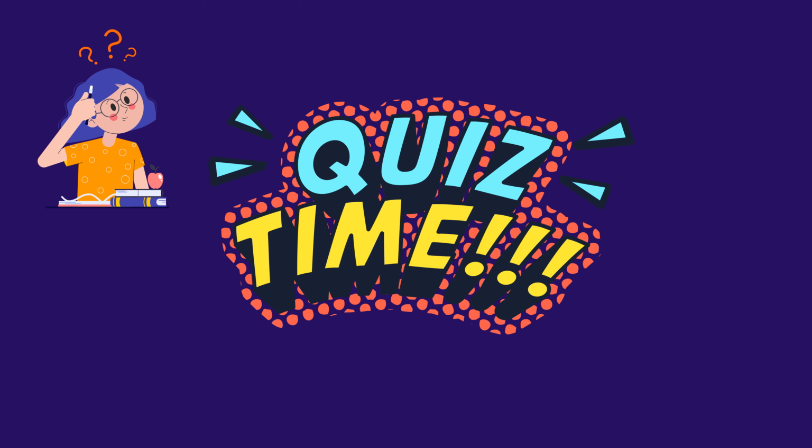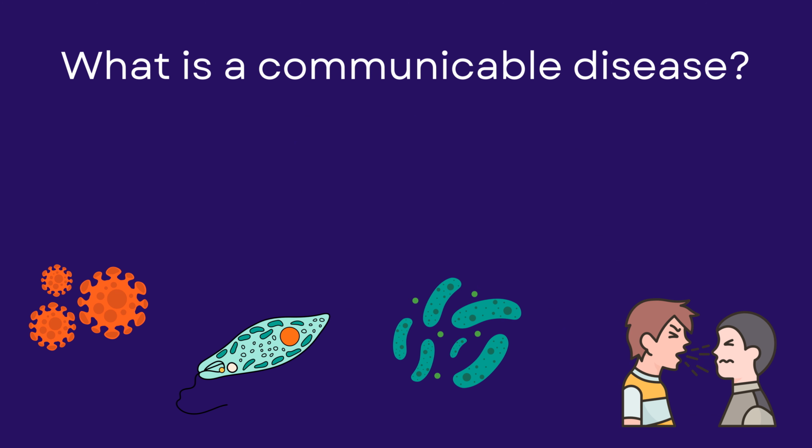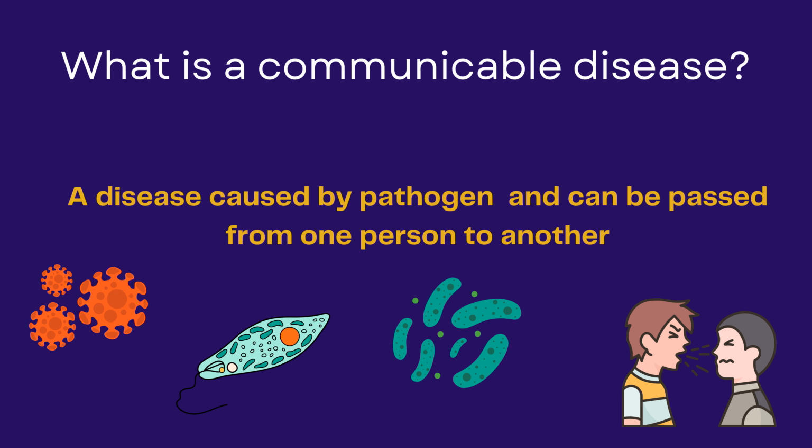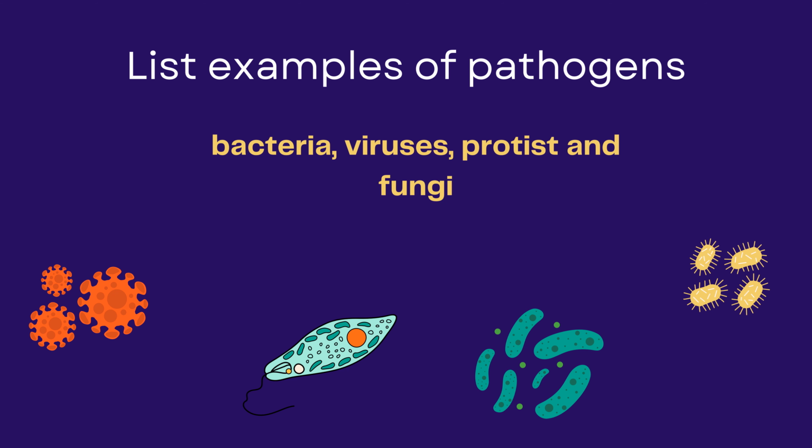Quiz time. First question: what is a communicable disease? Very good. It's a disease that is caused by a pathogen and can be passed from one person to another. List examples of pathogens. Very good. Bacteria, viruses, protists, and fungi.